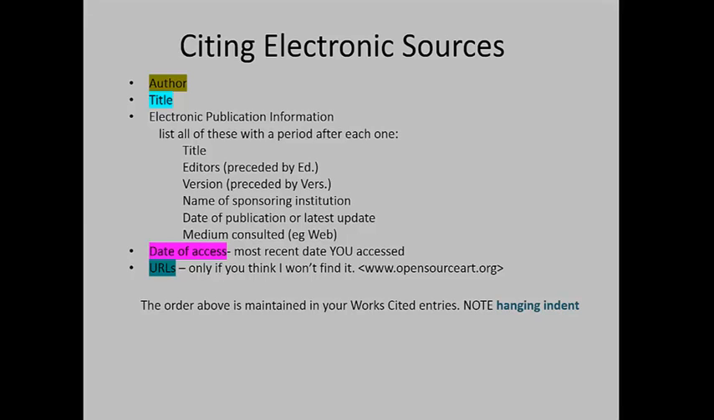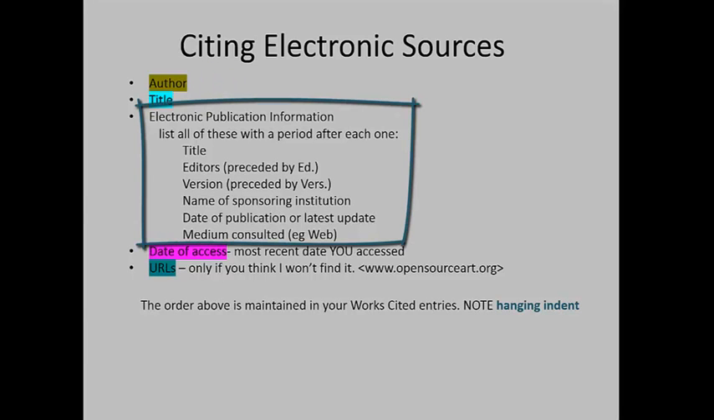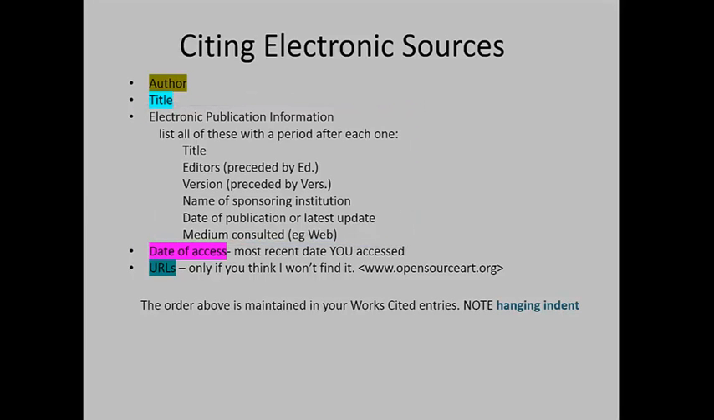More and more frequently, people are finding that they get their sources from the internet, which can be great or it can be terrible. The important thing to remember is you have to include certain elements, and these are listed here. You need the author, the title, and some electronic publication information. If you have all of this stuff, you want to include all of it, but you're not necessarily going to have editors or versions or things like that. So you would include whatever you were able to locate.